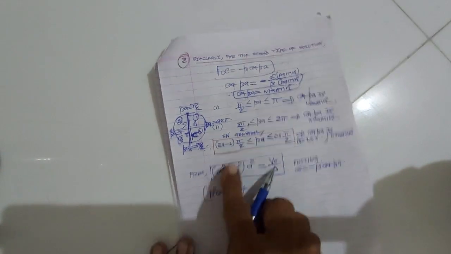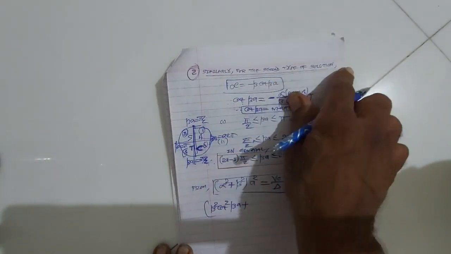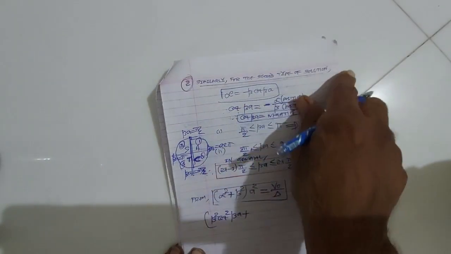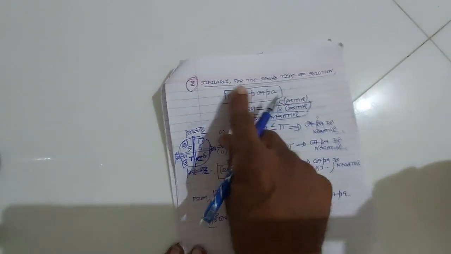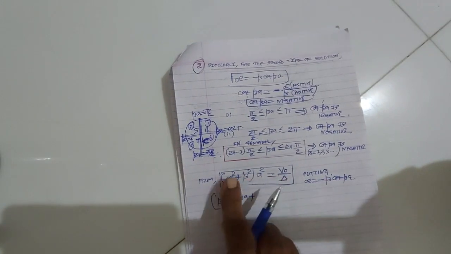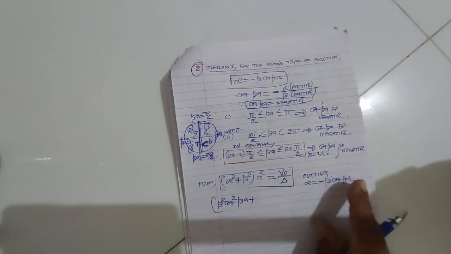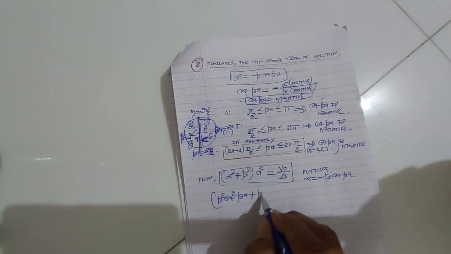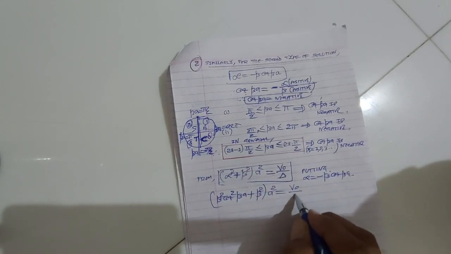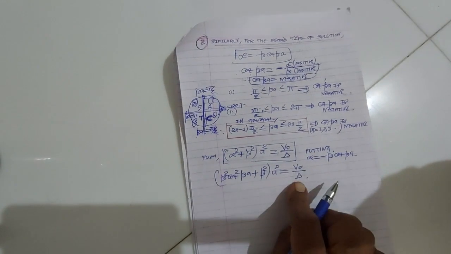So let us put the second type of solution, alpha is equal to minus beta cot beta a, in the equation alpha square plus beta square into a square is v0 upon delta. Alpha square will be beta square cot square beta a, plus beta square into a square is equal to v0 upon delta. You know very well, v0 upon delta is called the strength of the potential.